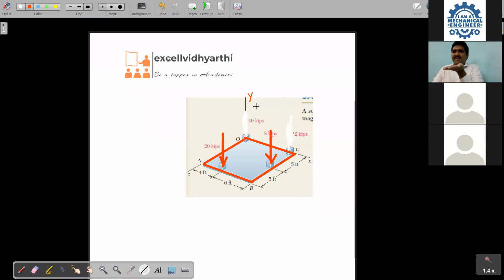Now your force is like this, perpendicular to the XZ plane. When it is parallel to the XZ plane, it has to lie like this.